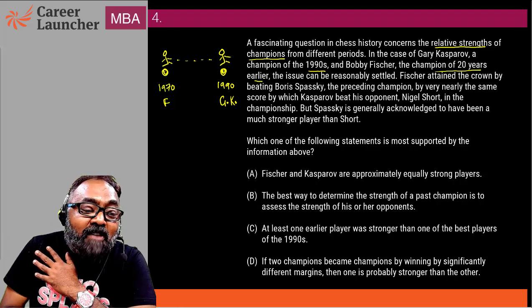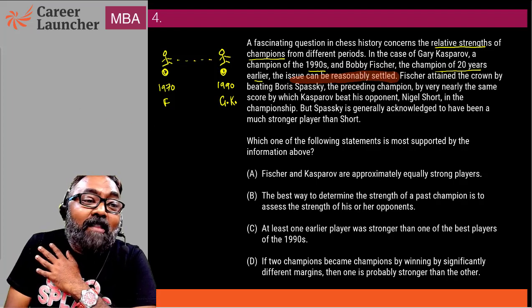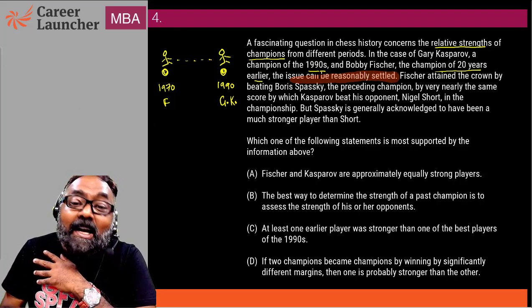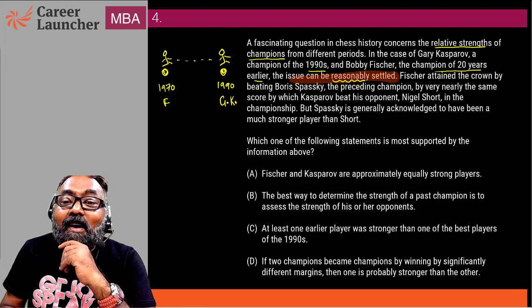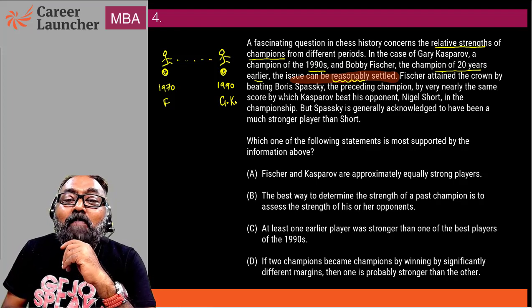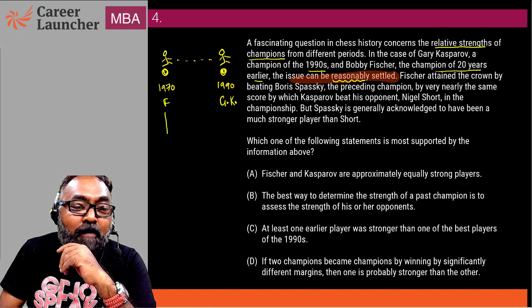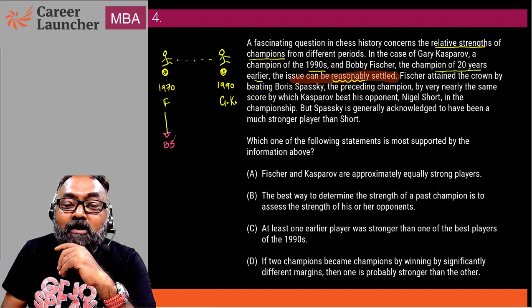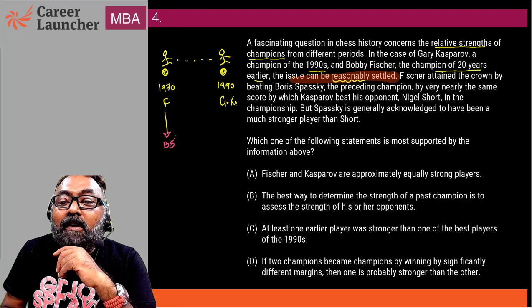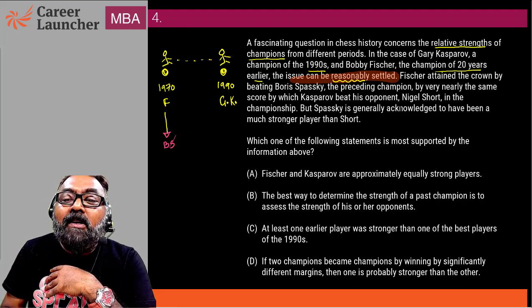Either the argument says this issue can be reasonably settled. Look at this concept. We're saying reasonably settled. Fischer attained the crown by beating Boris Spassky, the preceding champion, by very nearly the same score by which Kasparov beat his opponent Nigel Short.